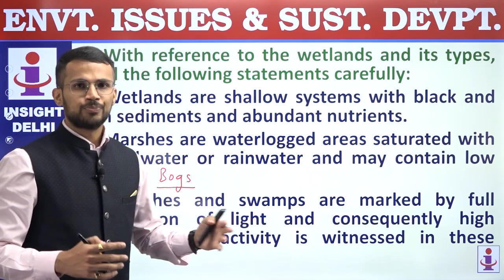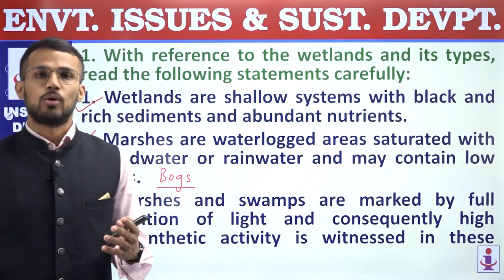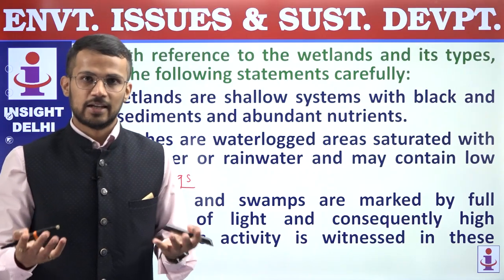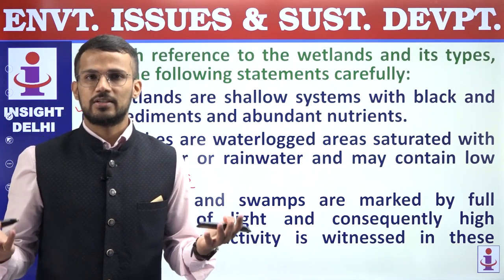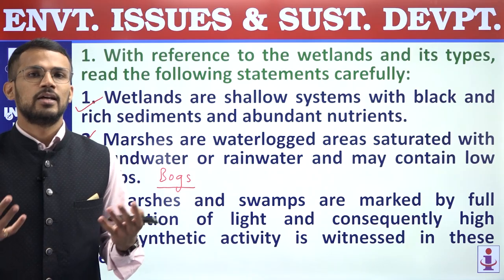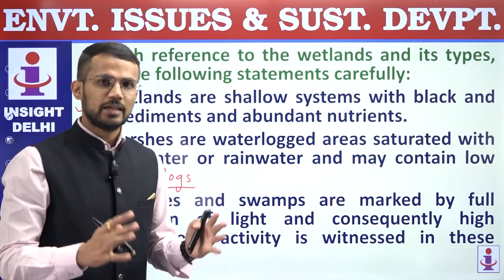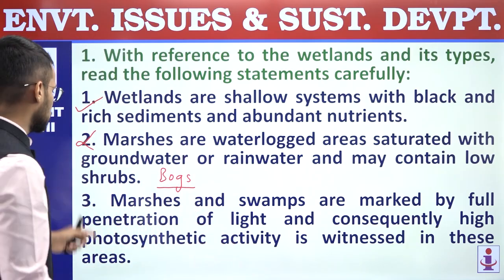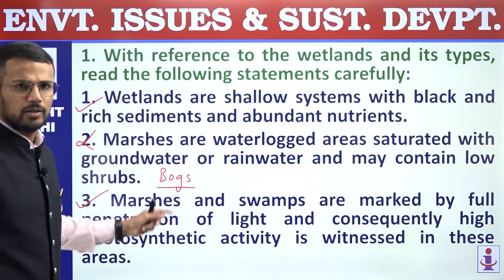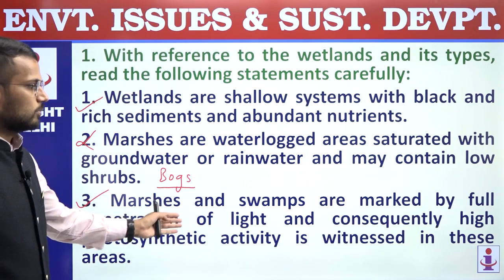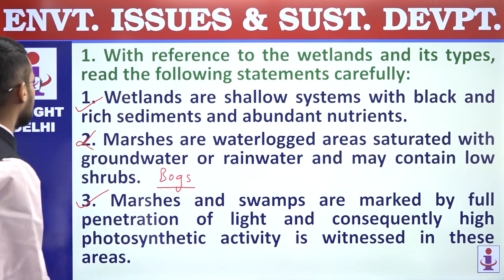Similarly, swamps are those wetlands which are dominated by grasses, and grasses have low height, so penetration of sunlight will be there in swamps as well. So that's why the third statement is a correct statement. In both marshes and swamps, we have the presence of sunlight.